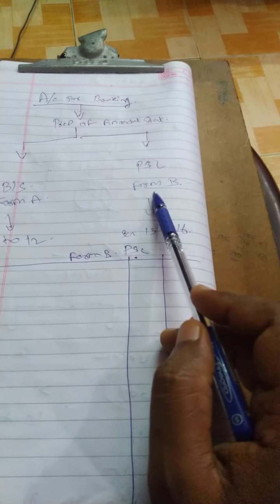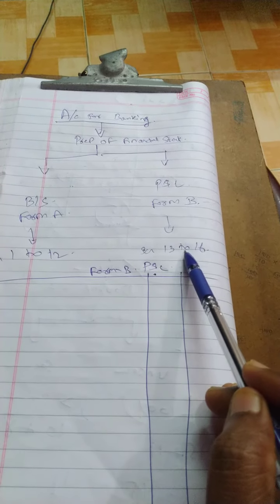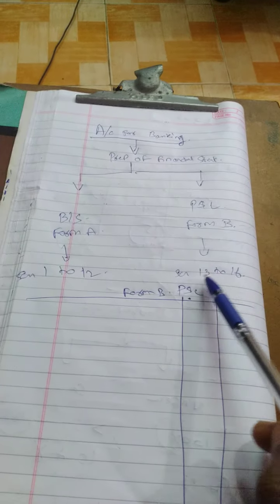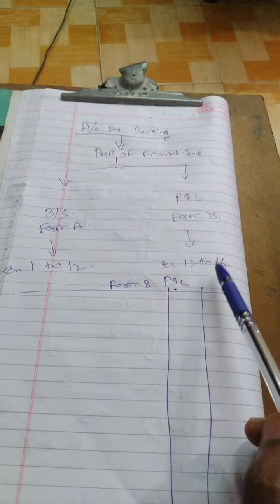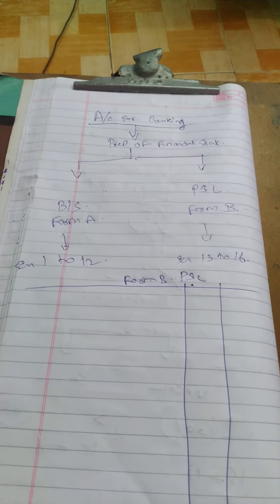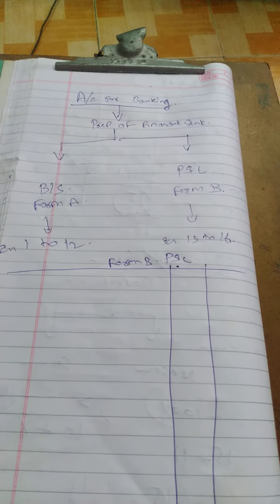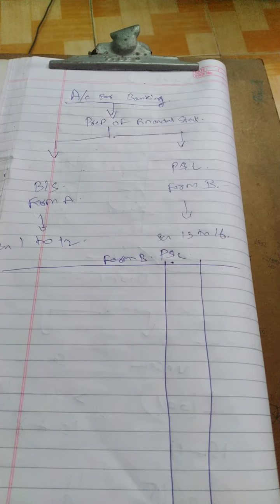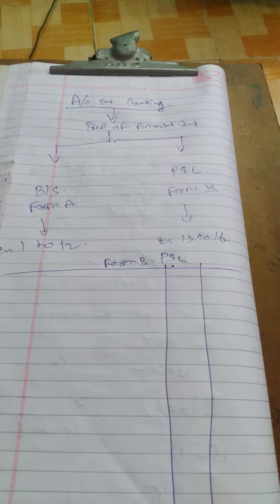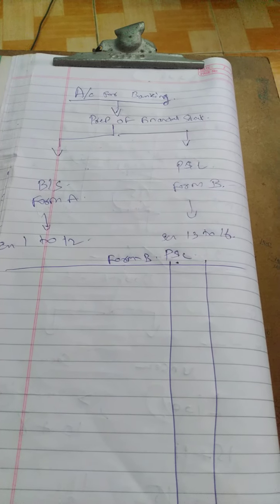Under the P&L, they have given around schedule 13 to 16. You have some 5 to 6 items. We will discuss that. So the point is, what is the balance sheet? Normally, it contains the assets and liabilities of the company. And what is the purpose of the P&L? To know the operational status of the company. For example, what the income is, what the expenses are, and what the ultimate net profit is. That is the purpose of the P&L.